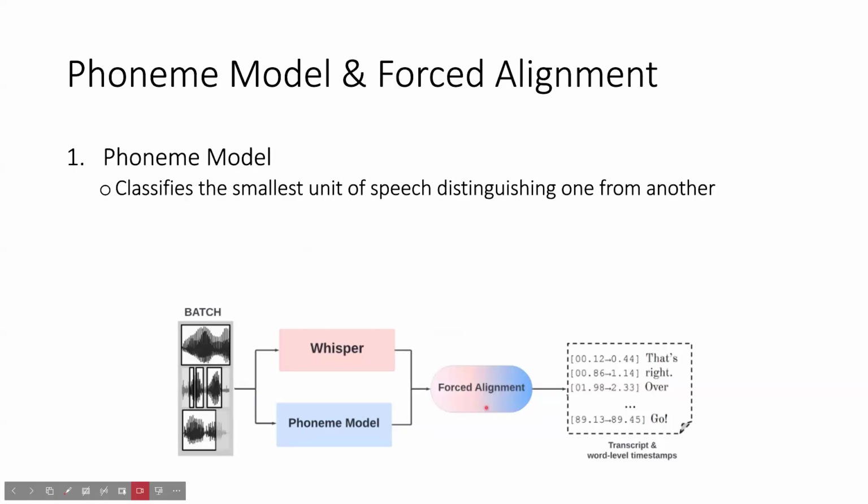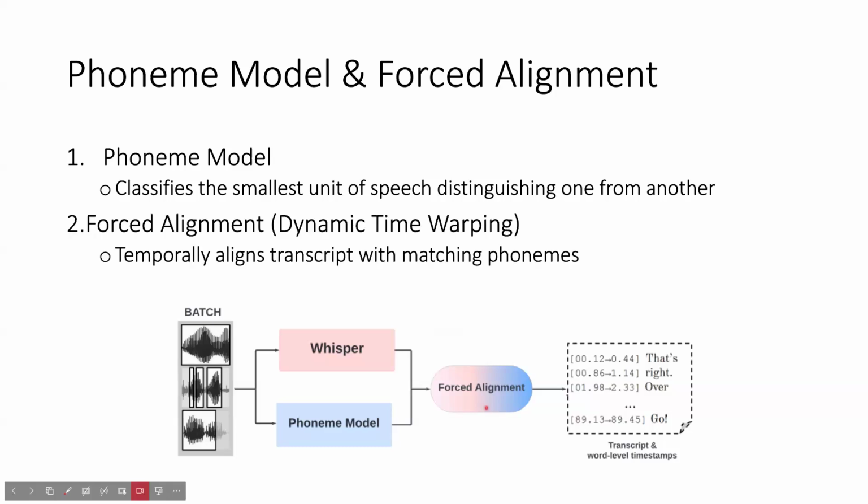And then lastly, the phoneme and forced alignment. Phoneme just classifies the smallest unit of speech, distinguishing one from another. And then through forced alignment with the transcript generated by Whisper, we create a word-level timestamp and transcript.